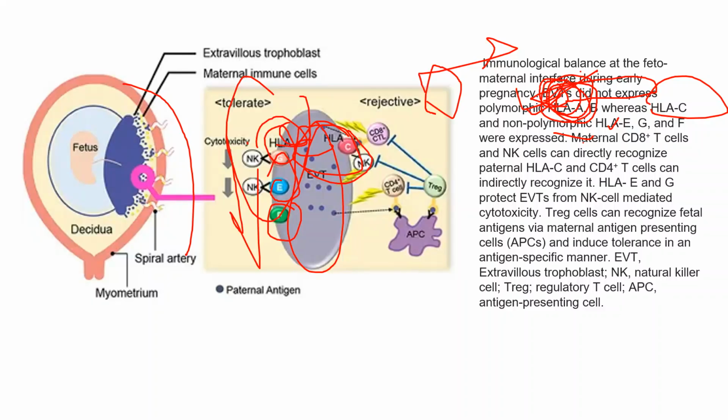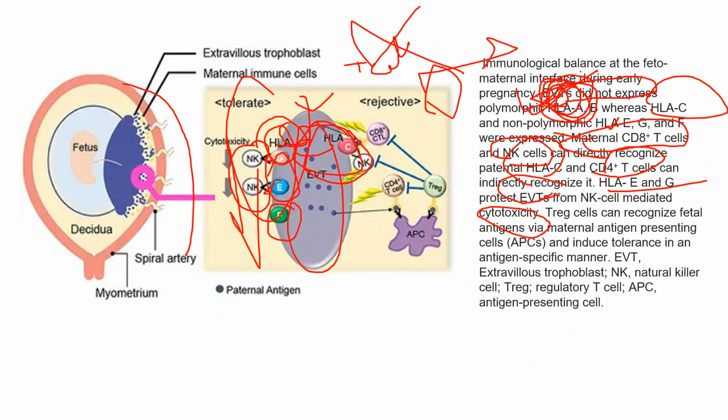Maternal NK cells can directly recognize this HLA-C, CD4 positive cells can indirectly recognize it, and E and G protect this EVT from NK cell cytotoxicity. The natural killer cells directly bind with HLA-G and E. Since T cell activation is triggered by HLA-A and B, and they don't have HLA-A and B, that kind of rejection is eliminated.